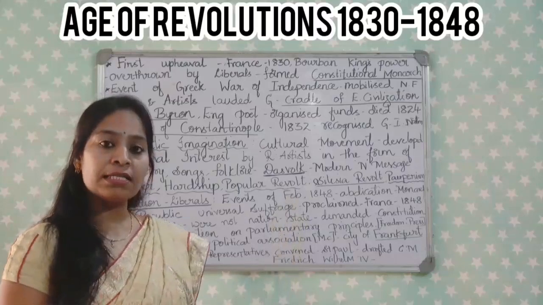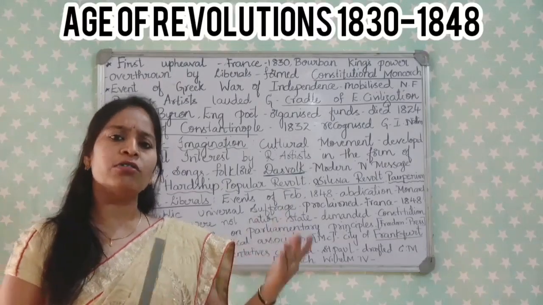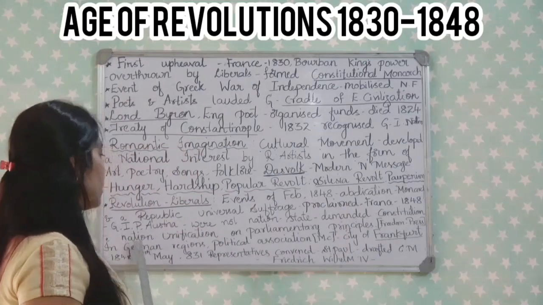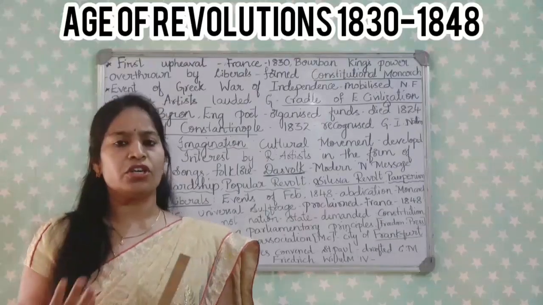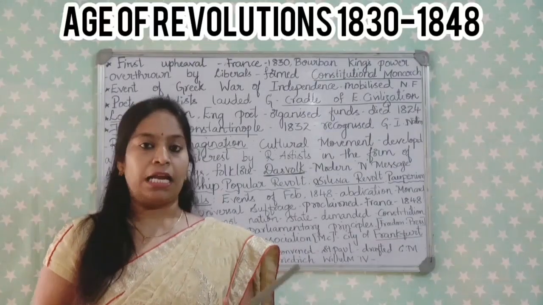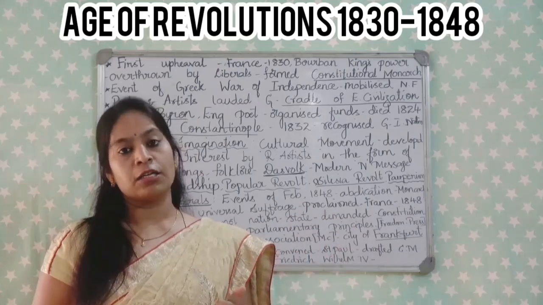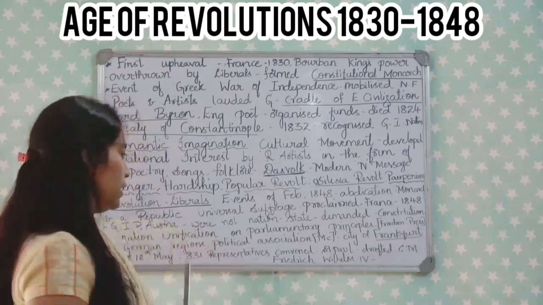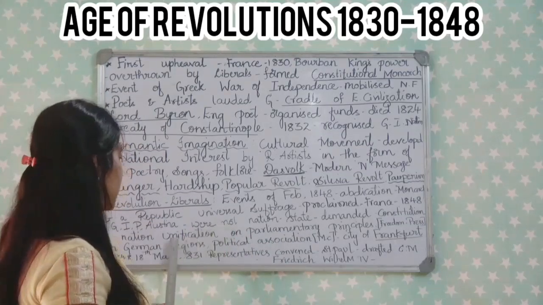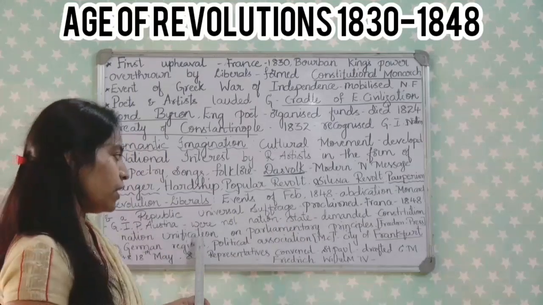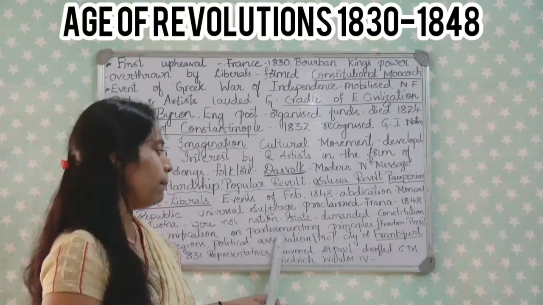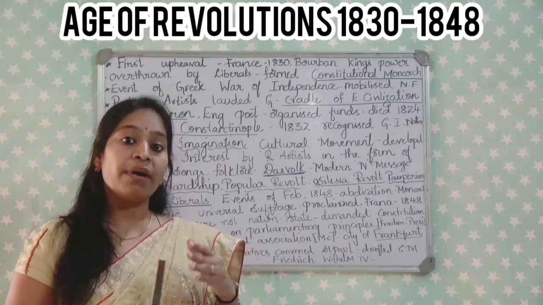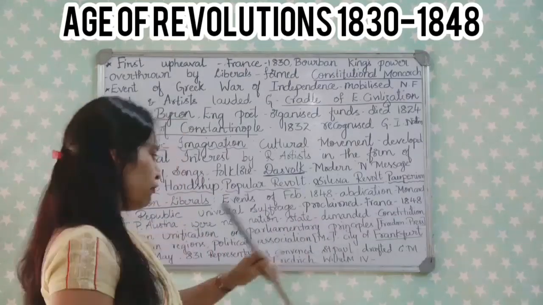Hence, the people of the middle classes, elites, professionals and liberal nationalists wanted to demand a constitution with national unification, because Germany and Italy were fragmented and under the control of other kingdoms. So they wanted to unify the kingdoms, Germany and Italy, and have a unified nation. They demanded a constitution and national unification based on parliamentary principles, for example, freedom of the press.